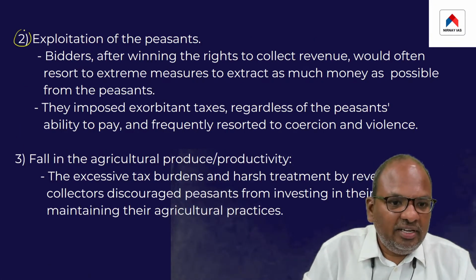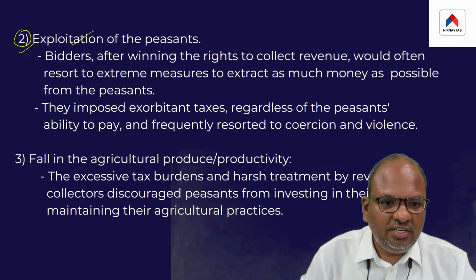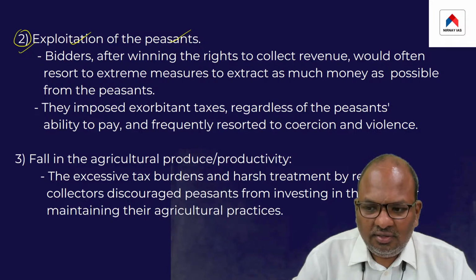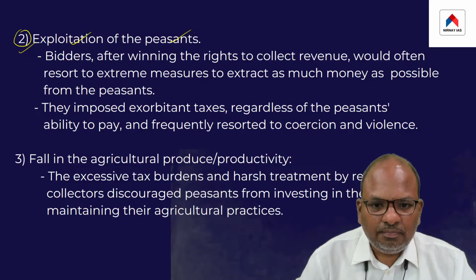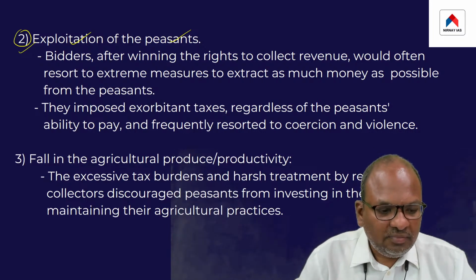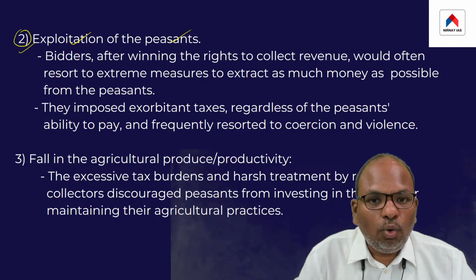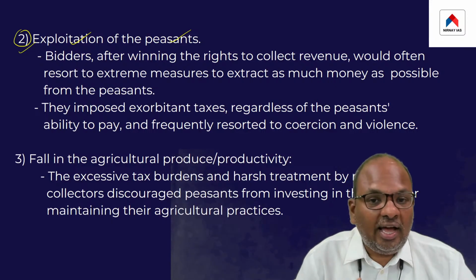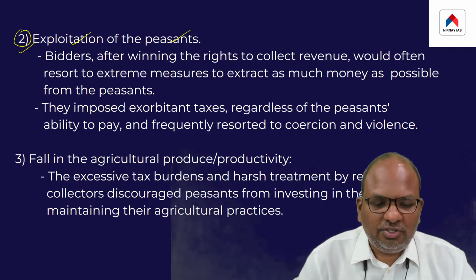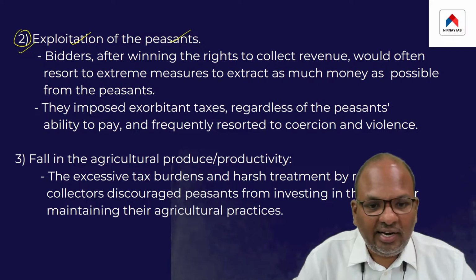Then the second major defect of this system was that it resulted in a lot of exploitation of the peasants. This was because the bidders, the winners of the auction, had only one aim, that is to collect as much revenue as possible from the peasants. That was their only objective. So they had absolutely no concern for the welfare of the actual cultivator of the land.